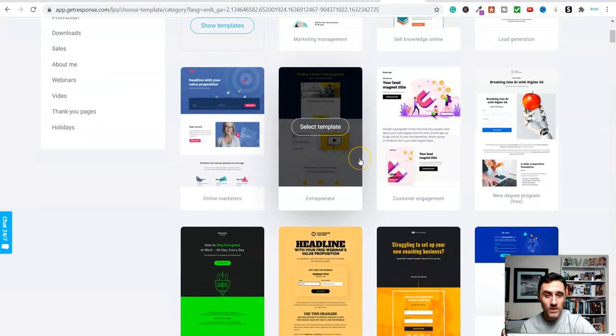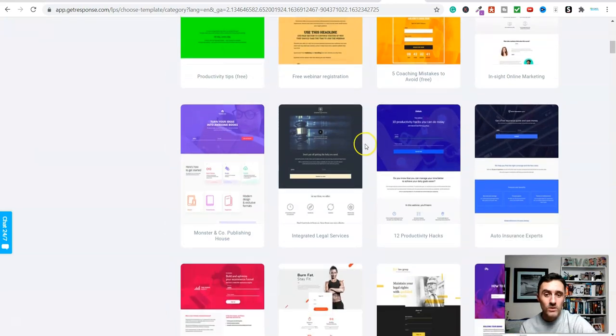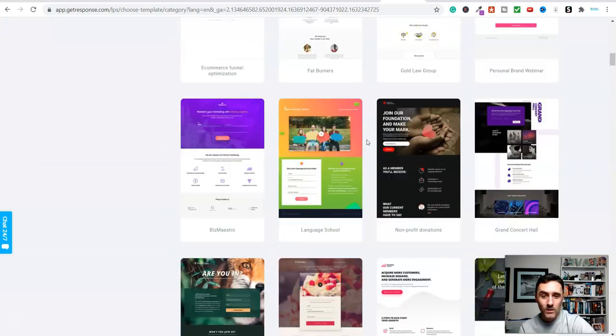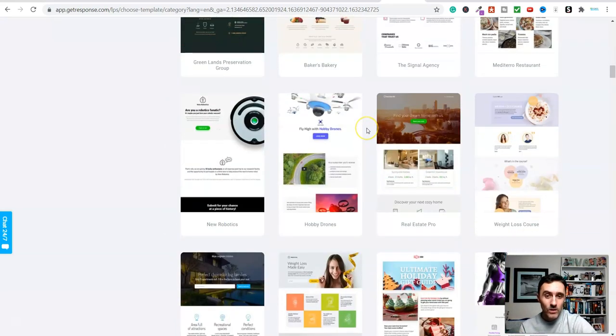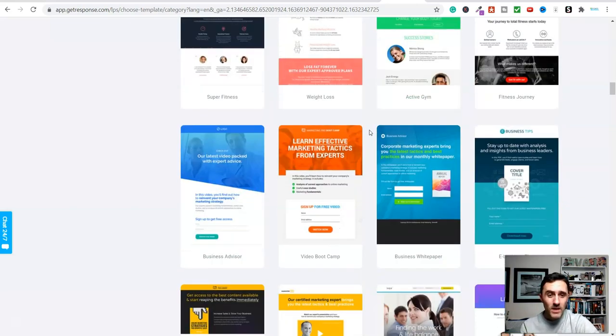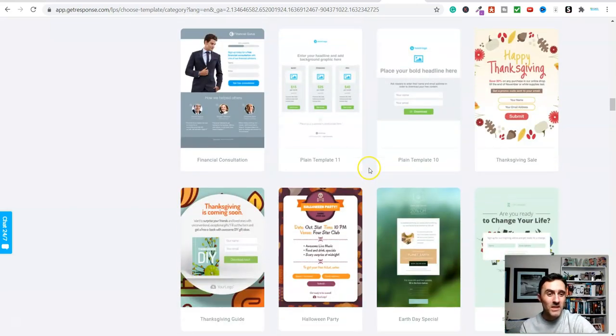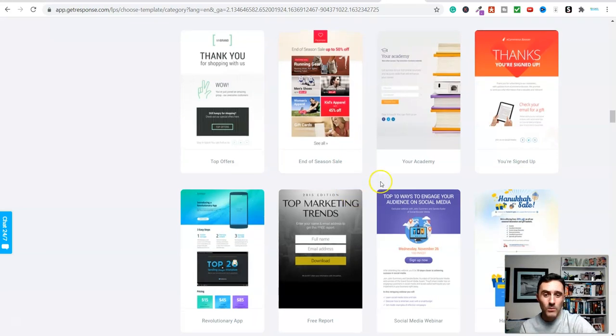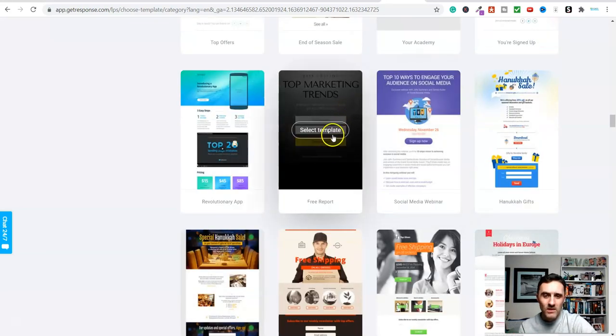So for the sake of making it easy on ourselves, we'll just find one which is simple and easy to go with. So scroll through until you like the look of one that you like. Now on the free account you may not have as many as what I've got inside of here, because obviously I've got a paid one, but I'm just going to go with this one here.